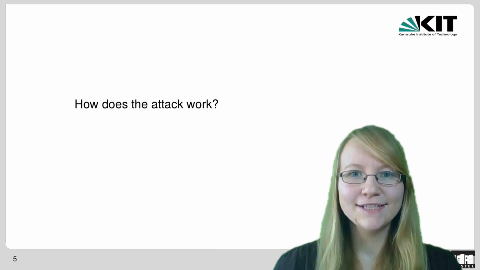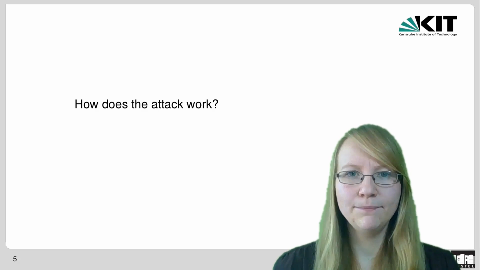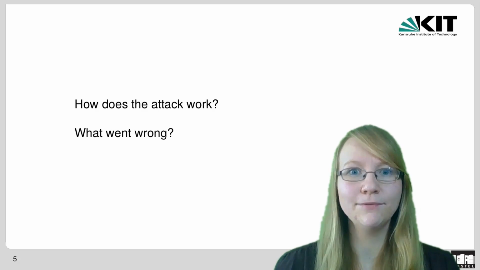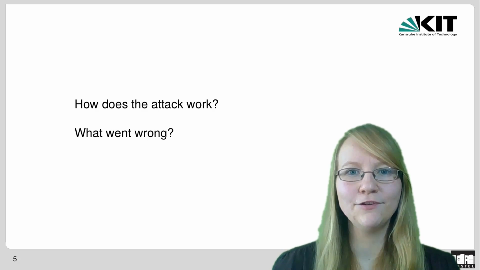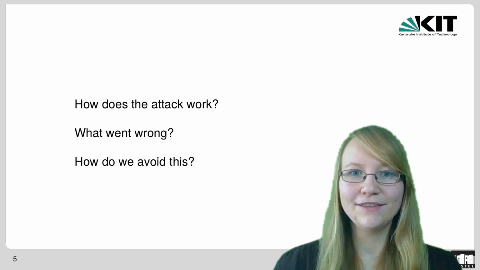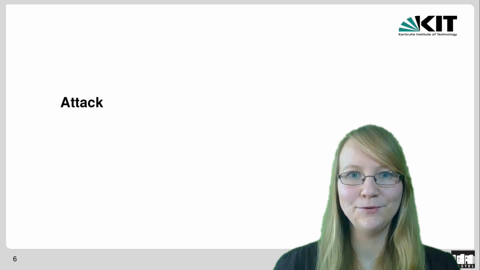Now, this raises a lot of questions. First of all, how does the attack even work? Secondly, well, those systems have been proven secure. How can there be an attack and what went wrong in the proofs? And last but not least, how can we avoid such flaws in the future? Those three questions will also guide us through the rest of the talk. So let's start with how the attack works.